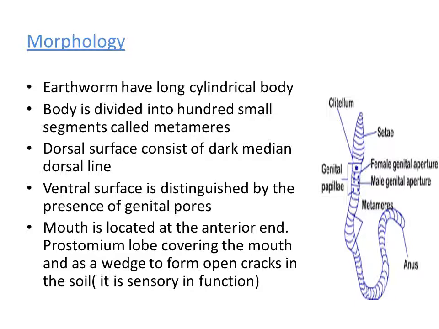Prostomium is a wedge-like structure. It helps in the digging of soil and it is also a sensory organ. Some changes in the external environment can be easily detected by the earthworm with the help of this prostomium.